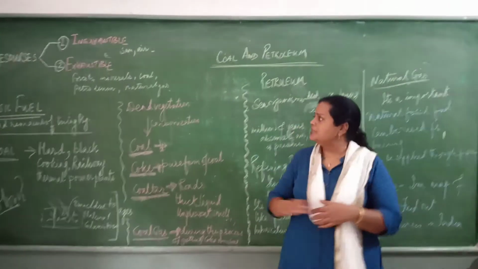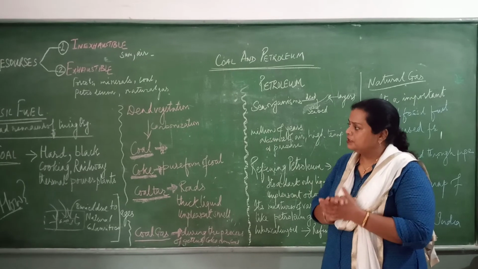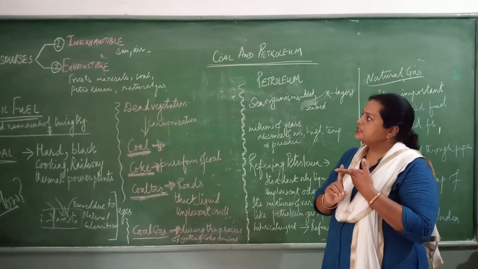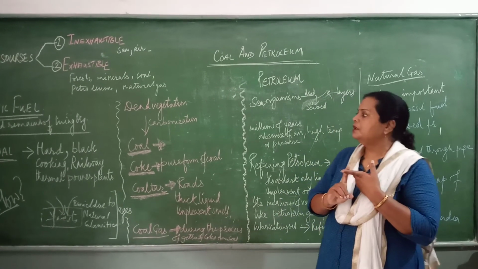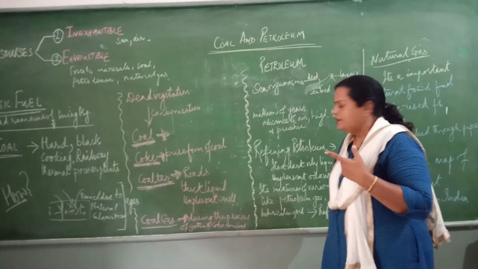So this is the lesson of coal and petroleum. We have learned about fuel. The terms which we learned are resources, inexhaustible, exhaustible, then fossil fuel, carbonization, and then we learned about refineries.